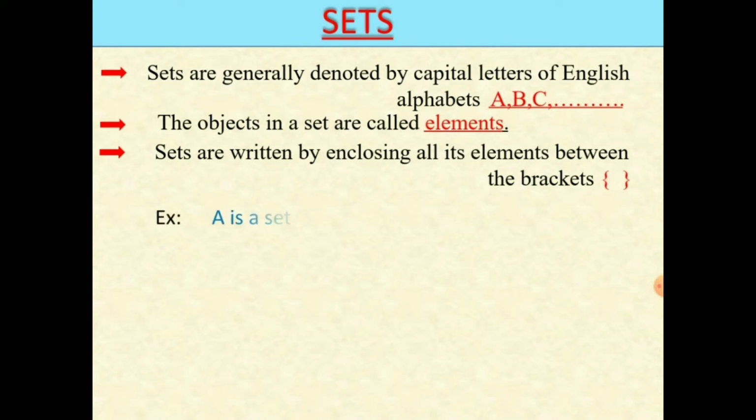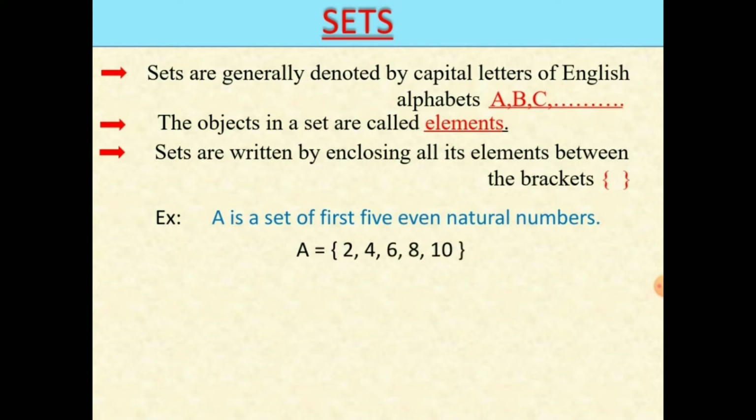Let us take one example. A is a set of first 5 even natural numbers. We can write it as A = {2, 4, 6, 8, 10}. In this way, we can represent a set. Here, the set is denoted by capital A. In this, 2, 4, 6, 8, 10 are called elements and they are enclosed by curly brackets. This is the form of representation of a set.